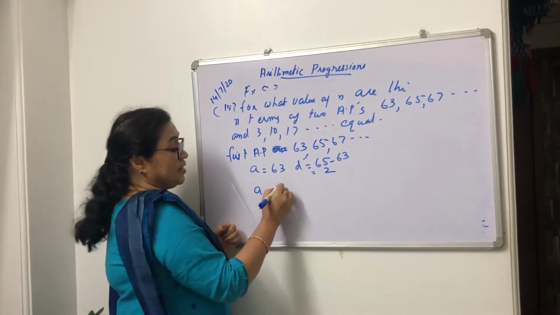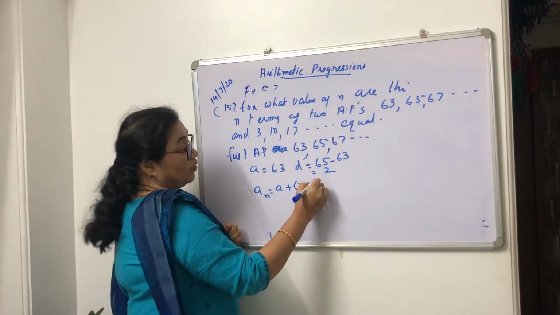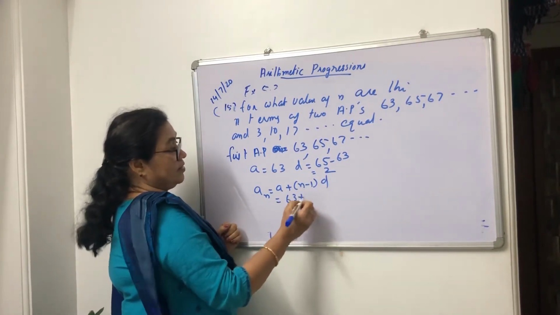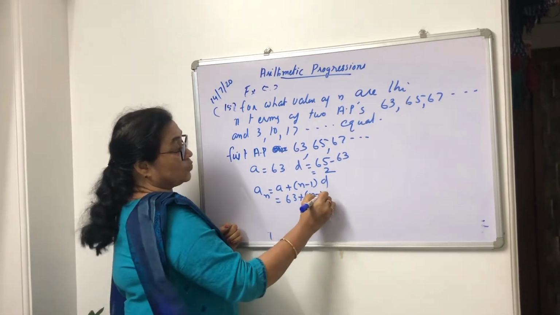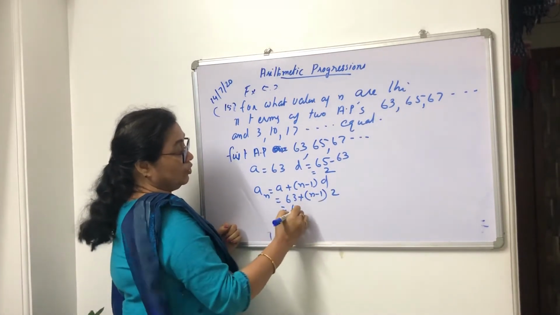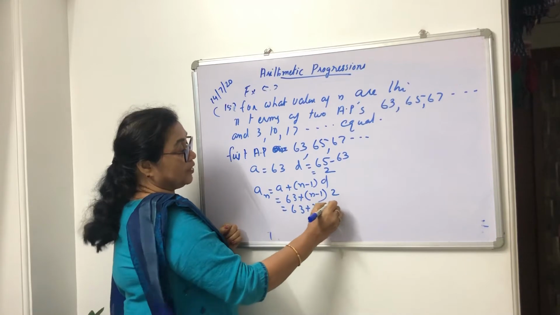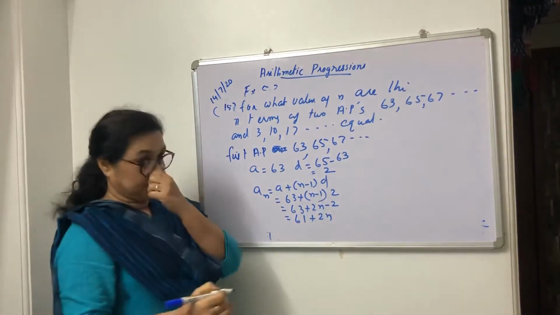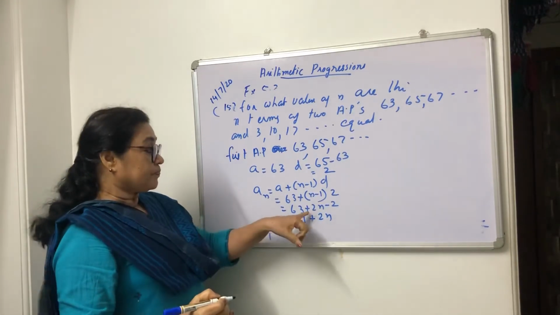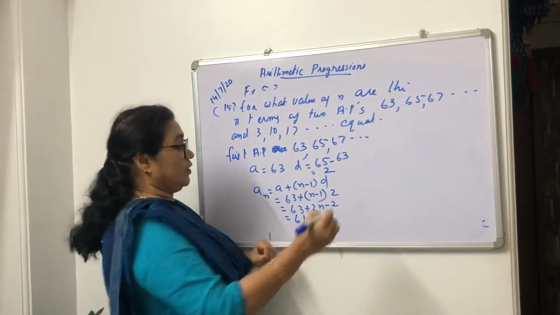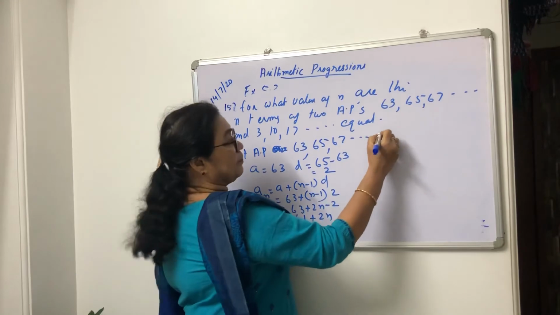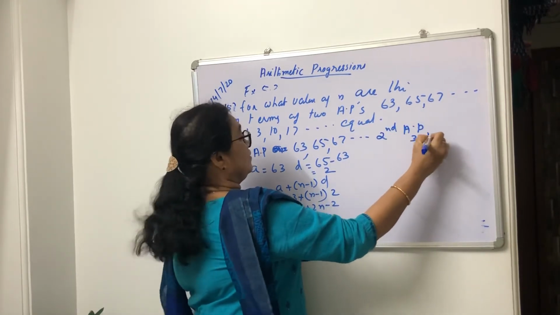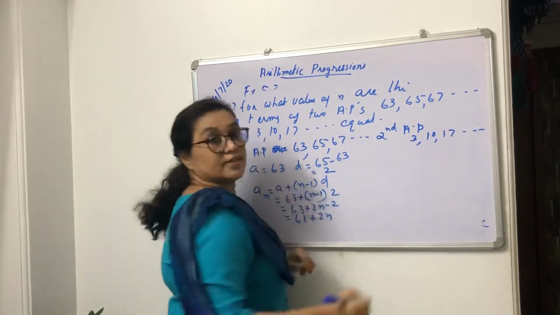AN is A plus N minus 1 into D. A is 63, D is 2. 63 plus 2n minus 2, that is 61 plus 2n. The next AP, second AP, is 3, 10, 17, and so on.